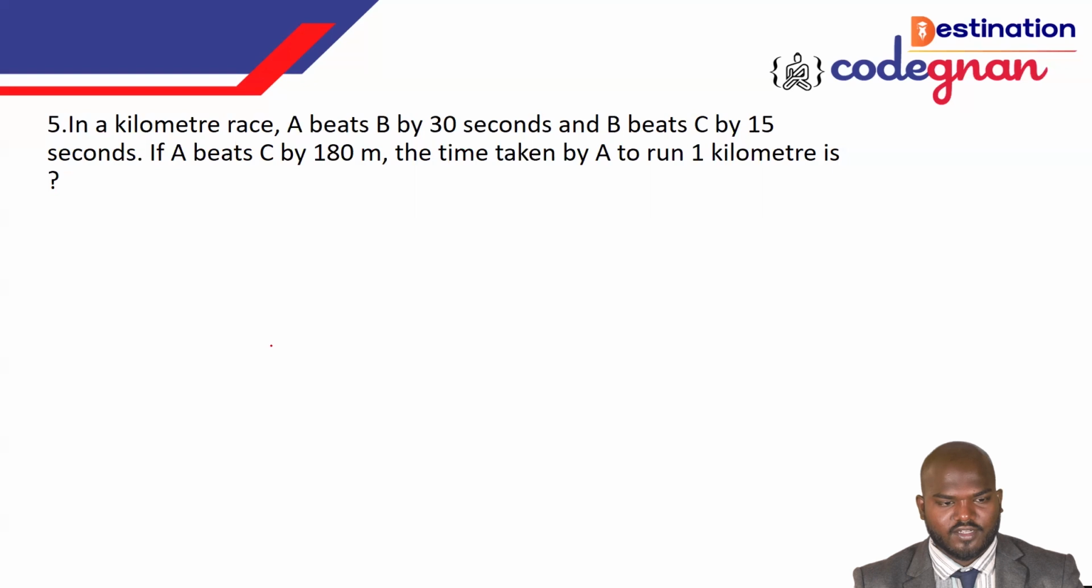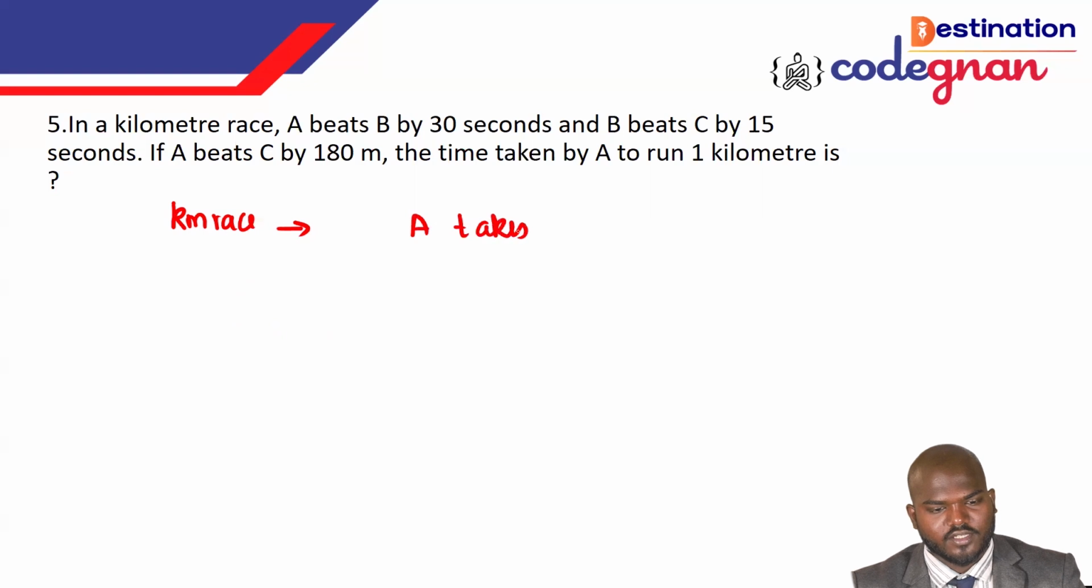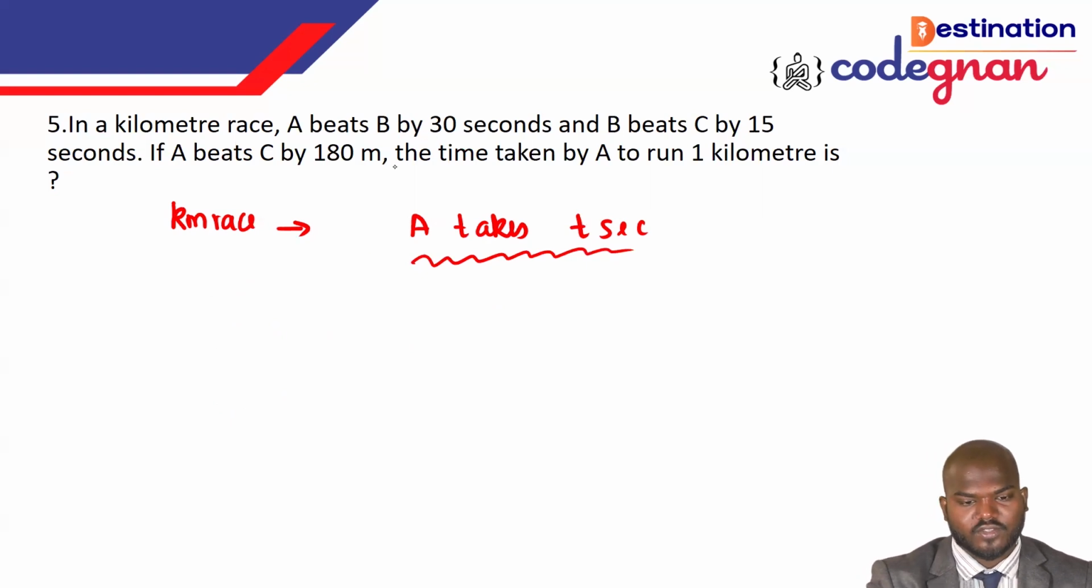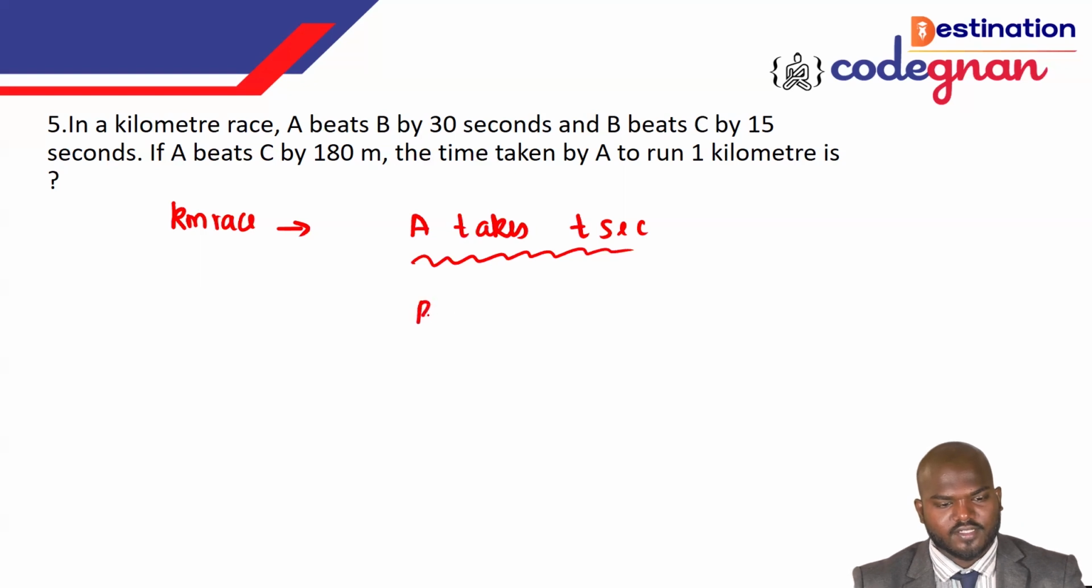So it is a kilometer race. Suppose A takes t seconds. Okay, it is saying that A takes t seconds, and B takes 30 seconds extra. That is t plus 30 seconds we can say here.